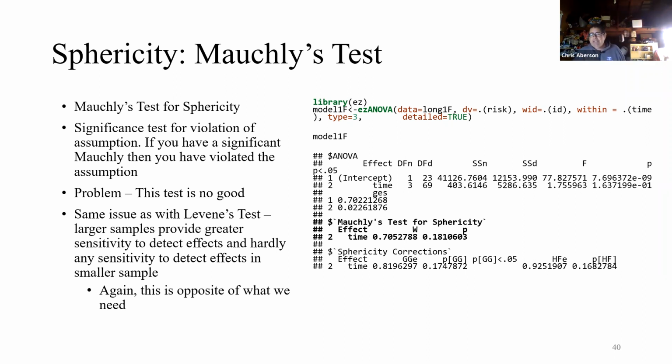You can see here the Mauchly test is not significant. What does that tell us? Well, it tells us that we have no problem. But if we look at the Greenhouse-Geisser epsilon, we can see that it drops below that 0.05 level, indicating we do have a problem. So never use the Mauchly test, although there's plenty of places throughout the internet where people will be recommending that to you.